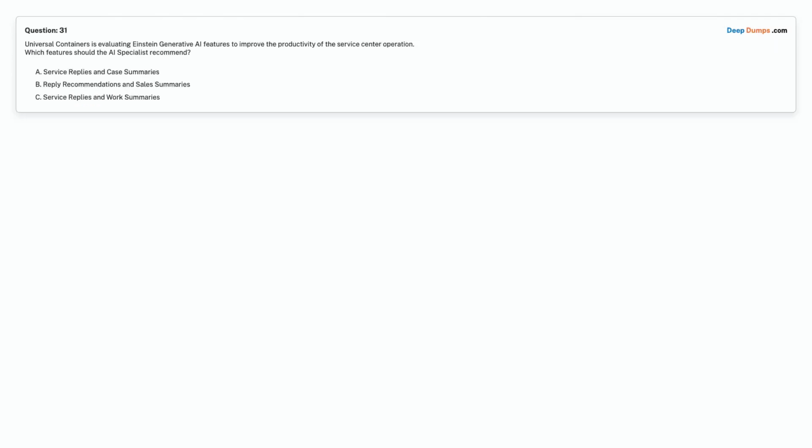Question 31. Universal Containers is evaluating Einstein generative AI features to improve the productivity of the service center operation. Which features should the AI specialist recommend? Option A. Service replies and case summaries. Option B. Reply recommendations and sales summaries. Option C. Service replies and work summaries.